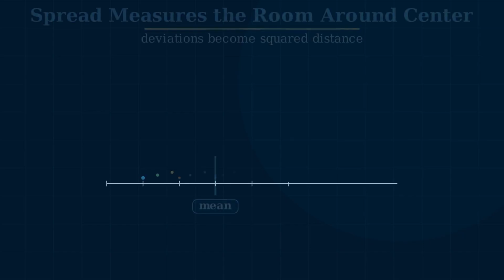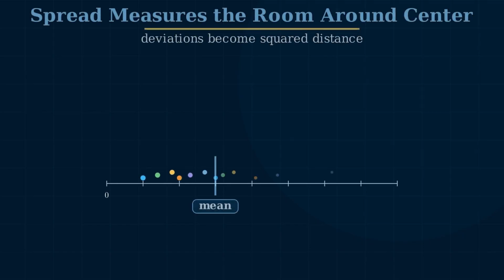Center alone is not enough. 2 datasets can share the same mean and feel completely different. Spread measures the room around the center. Each value has a deviation from the mean, xi minus mu. If we only averaged deviations, positive and negative distances would cancel.